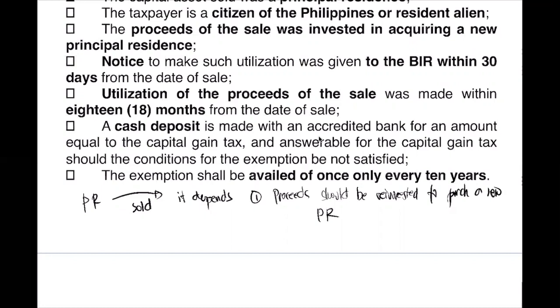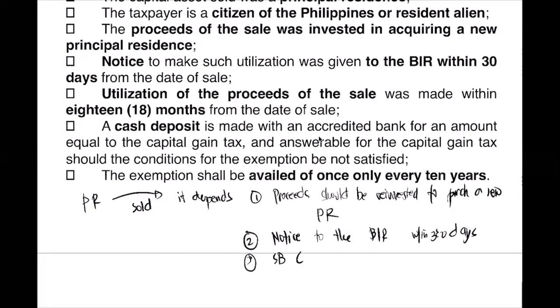Next. We have, there must be a notice to the BIR within 30 days from the sale of the real property. So we have your sale of real property, within the 30-day period, you must notify the BIR. Next, the should be capital gains tax should be deposited to an accredited government bank.